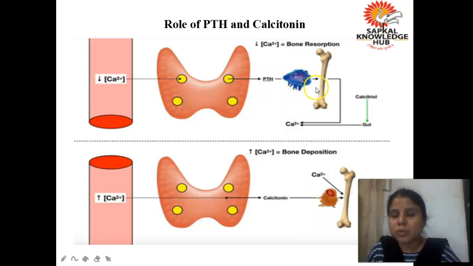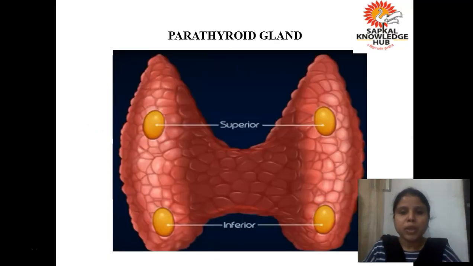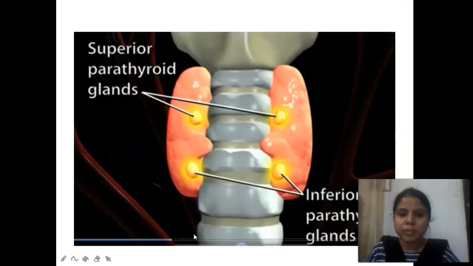Osteoclast is responsible for resorption of the bone. Resorption means removal of calcium from the bone, or you can say degradation of the bone, which can further lead to osteoporosis. And the osteoblast is responsible for mineralization of the bone. These are the parathyroid glands: the two superior parathyroid glands and the two inferior parathyroid glands.